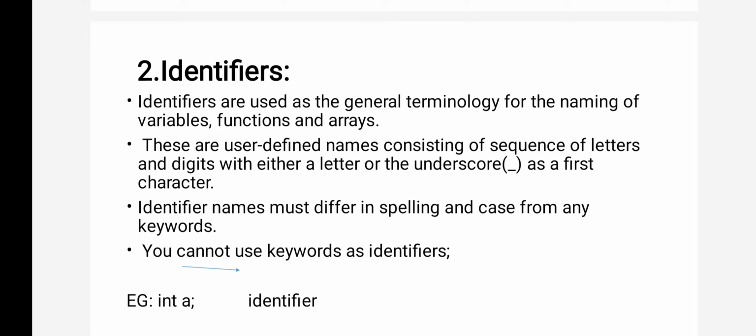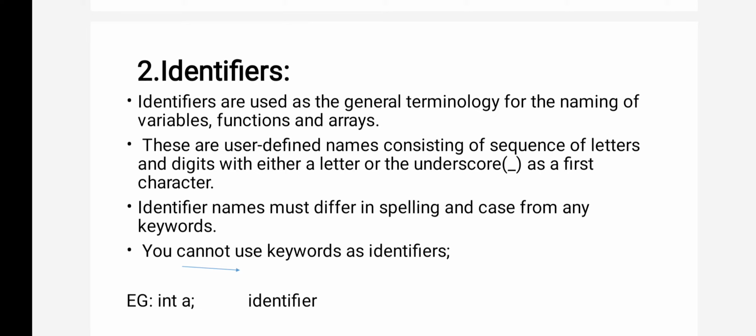Whatever information you supply is called an identifier. Whatever names the user gives, like the name of a variable, function or array, are called identifiers.